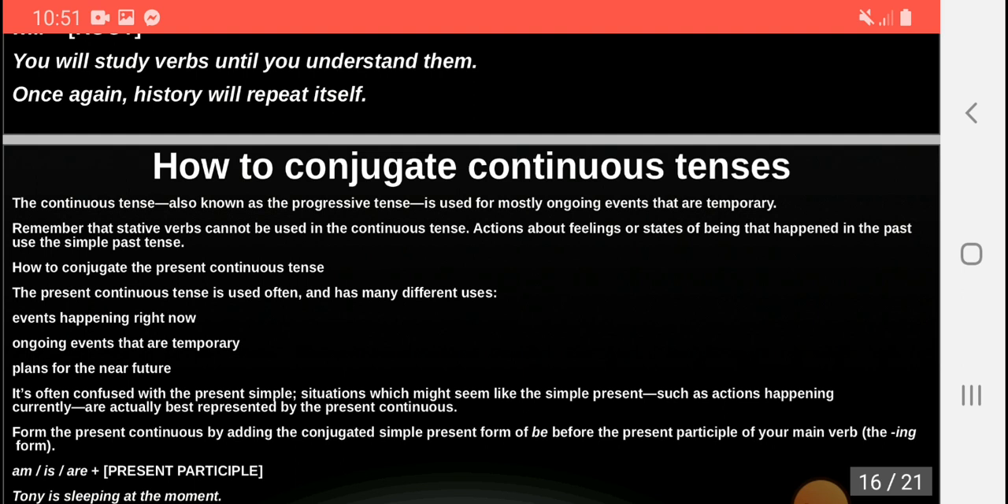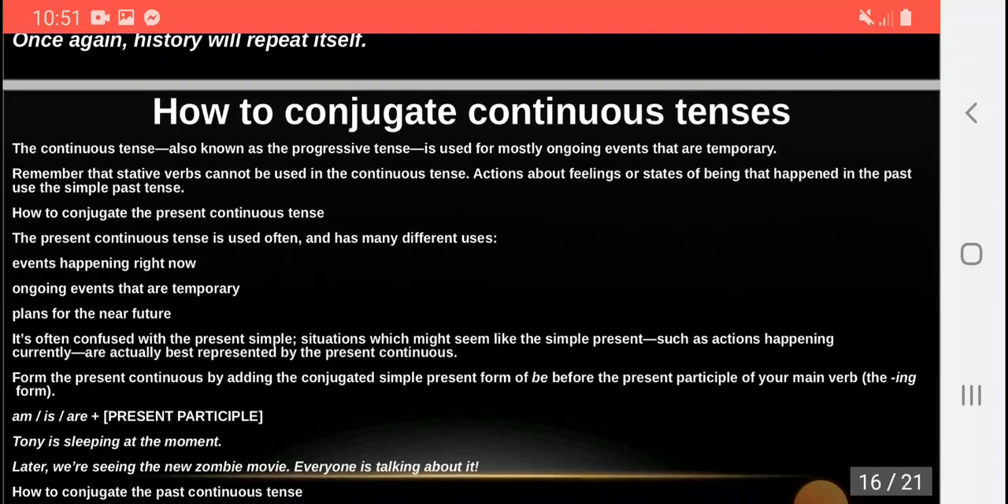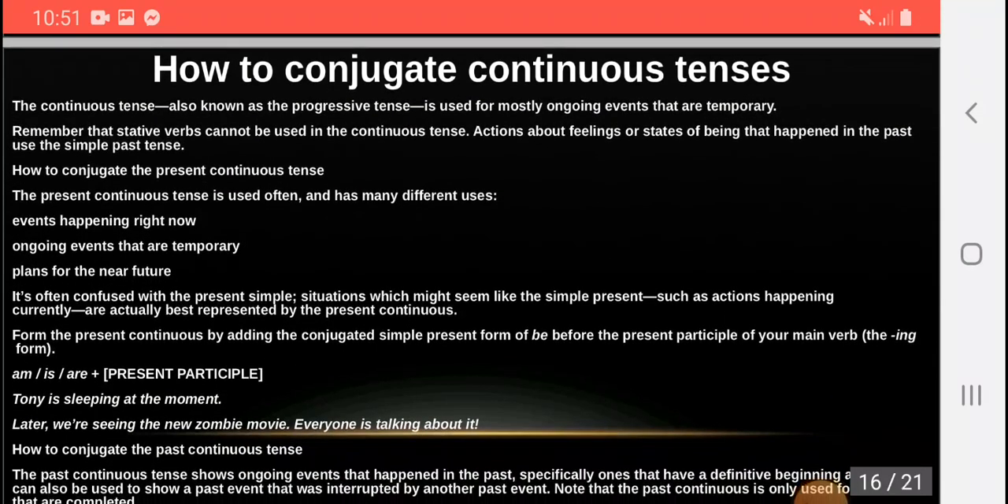continuous. Form the present continuous by adding the conjugated simple present form of be before the present participle of your main verb, the ing form. Am, is, are plus present participle. For example, Tony is sleeping at the moment. Later, we are seeing the new movie. Everyone is talking about it.